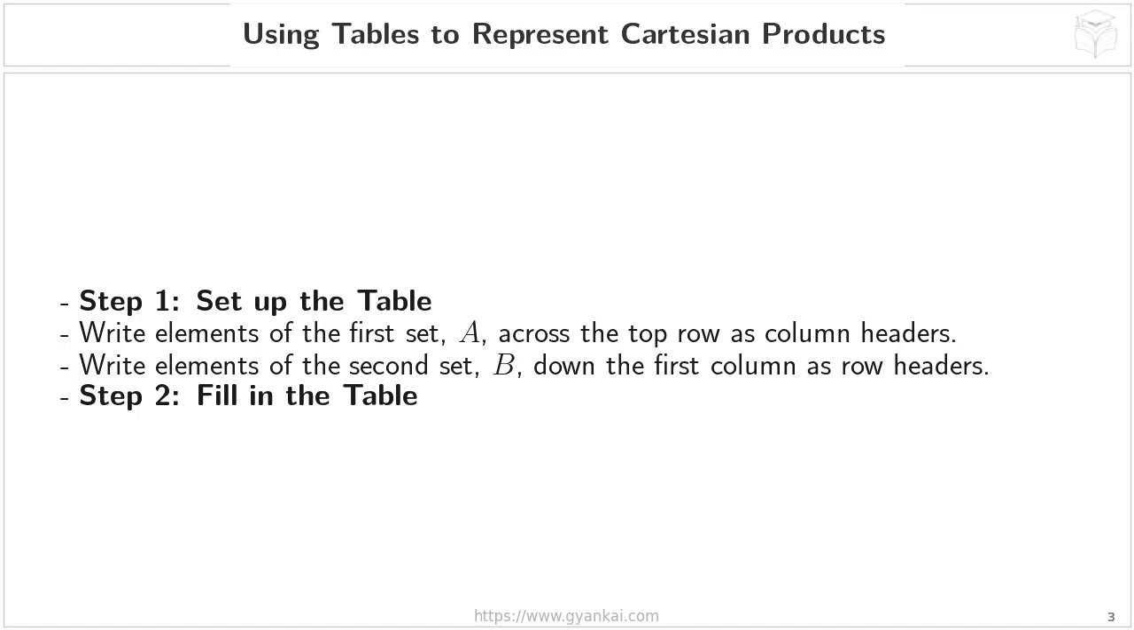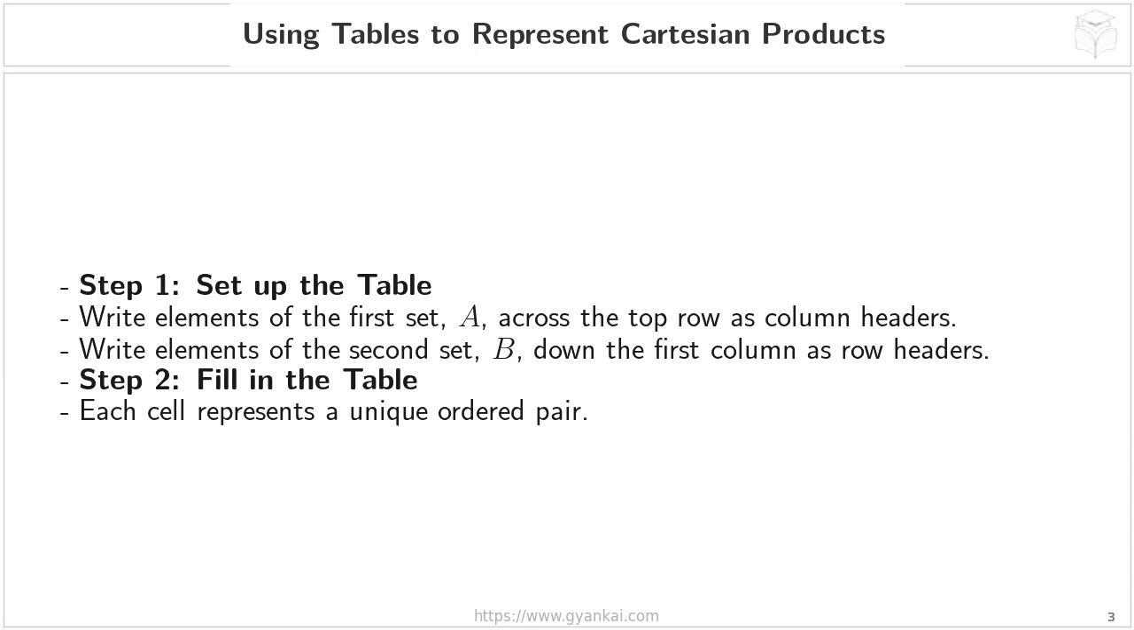Now, step 2, fill in the table. This is where we actually start forming the ordered pairs. Remember, the Cartesian product is all about pairing each element from set A with each element from set B. Each individual cell within the table represents one of these unique ordered pairs.